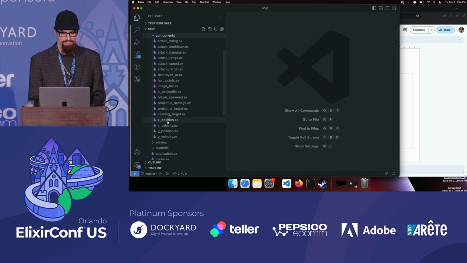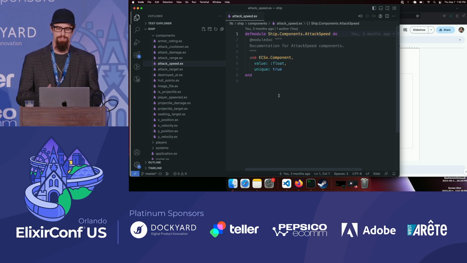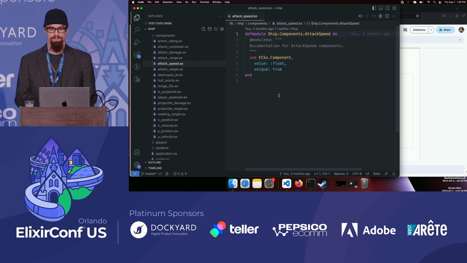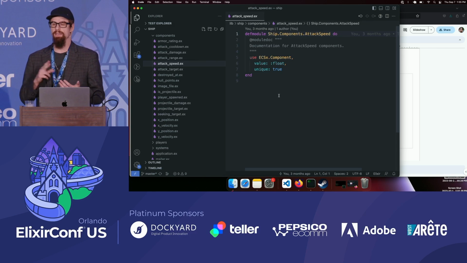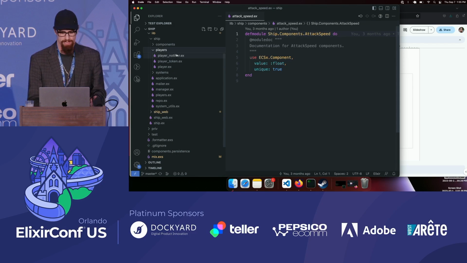So the first thing is a folder of components. So we have all of these generated components here, some of them we already saw in the previous example, but there's also some additional ones regarding cooldowns and projectiles, etc. Each one of these is simply a module that's going to exist for the purpose of the API, and you just have this use ECSx component macro in there, which is going to inject all of those functions like we saw earlier, get one, get all, etc. Then this players folder, this is just phx gen auth, Phoenix's built-in authentication system for players to log in.